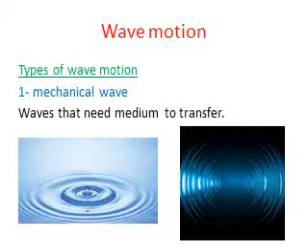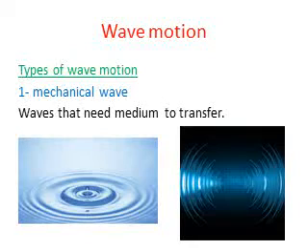The second type is wave motion. Before we start with the meaning of wave motion, what's the meaning of wave? When I say wave, what is the wave? When I'm talking now, I produce sound energy. Did you see the sound energy? No, but you feel it, you hear it. So this energy cannot be seen, but we feel the effect of this energy. So wave motion means the movement of energy that we can't see but we feel its effect. So the energy is moving, yes, and its motion is called wave motion.